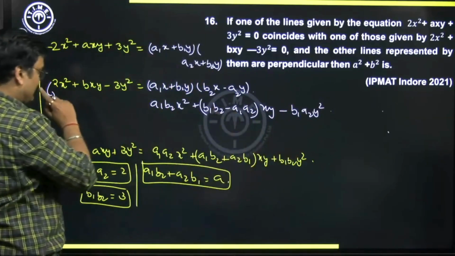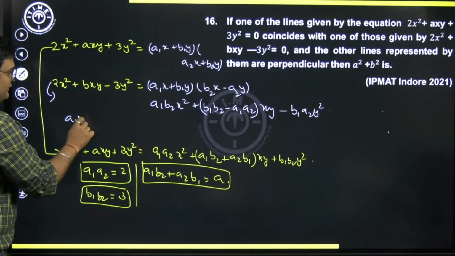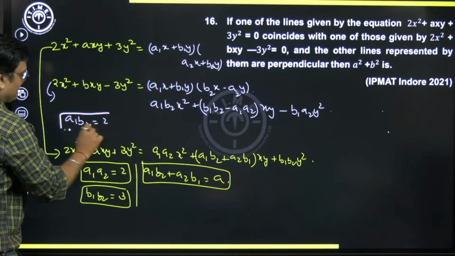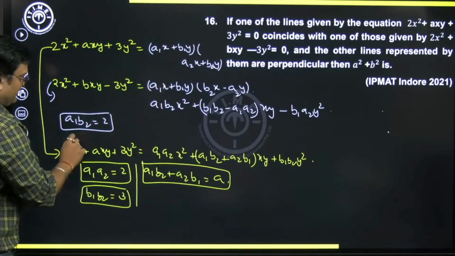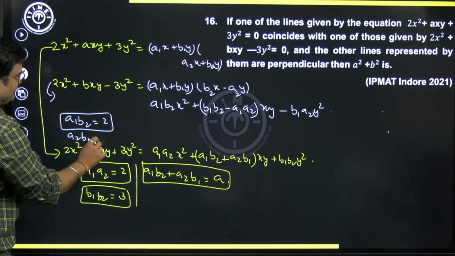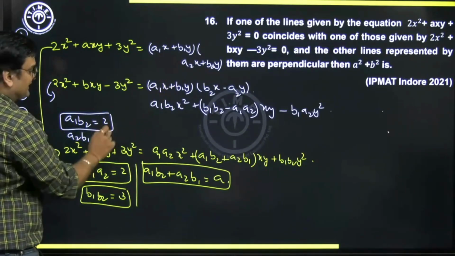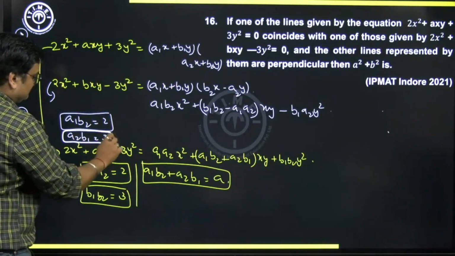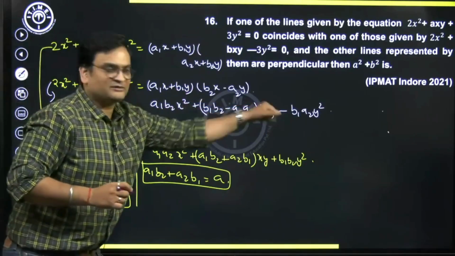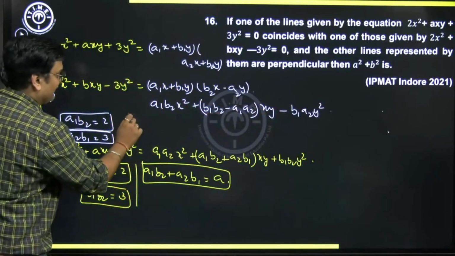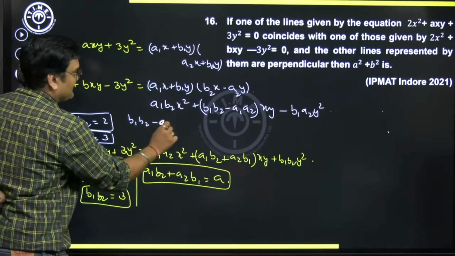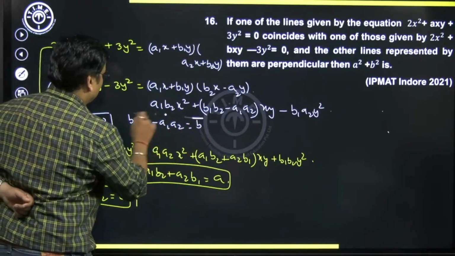Now again by direct comparison, here can I say a1 b2 is going to be 2, also a2 b1 is going to be 3, minus and minus will cancel out, and finally in the middle term we'll have b1 b2 minus a1 a2 equal to b.